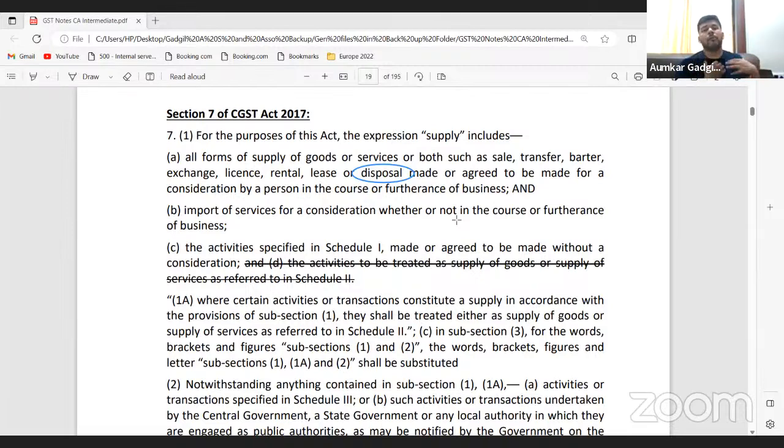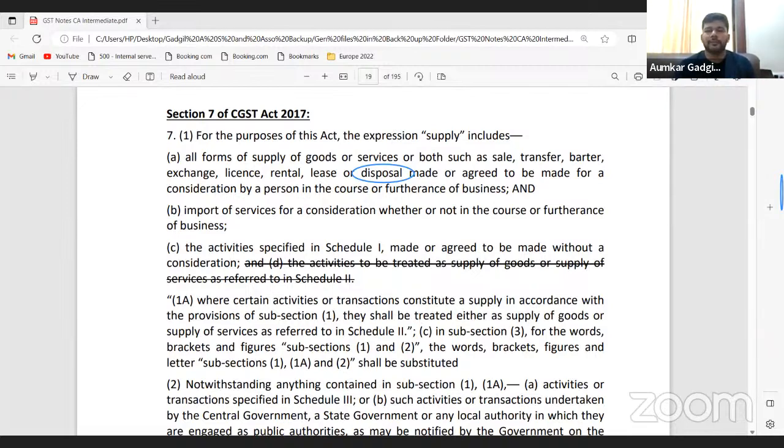So today from my business, I dispose of some assets. Then what is going to happen there? Since I am disposing of certain assets from my business, if I am doing it in the course of furtherance of business, then it will also, mind you well, be considered as a supply. It will be considered as a supply if I'm doing it for a consideration, in the course of furtherance of business. Clear? Yes? Is it clear to all of you? Nice.